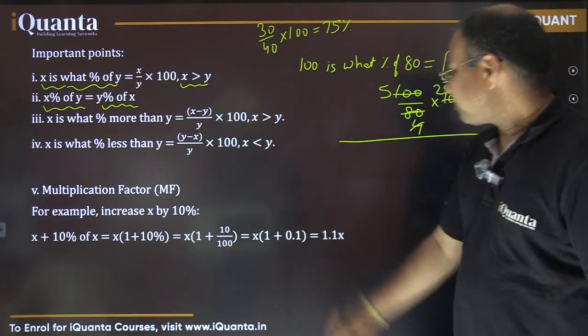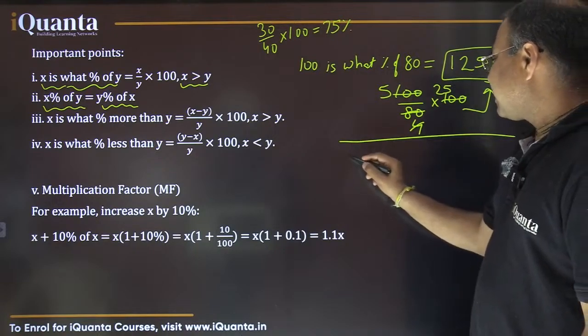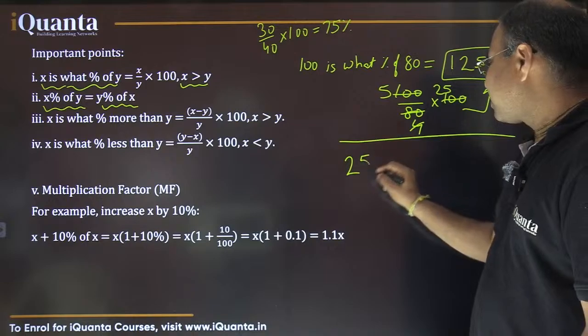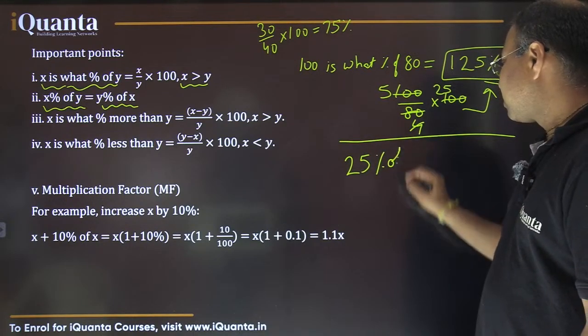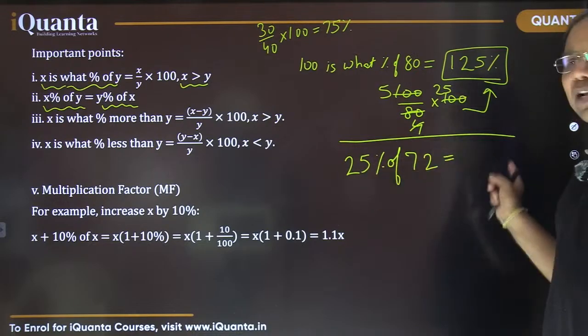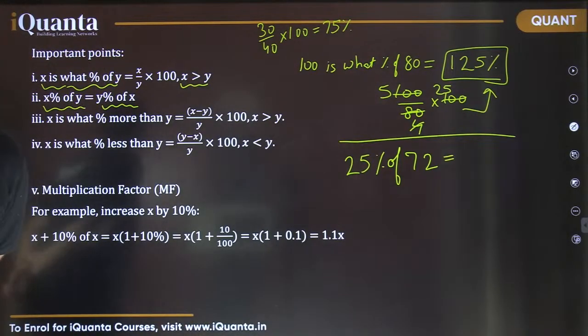Suppose I ask you, can you tell me what is 25% of 72? Answer fast, please. What is 25% of 72? Everyone. Arithmetic, Ayushi.